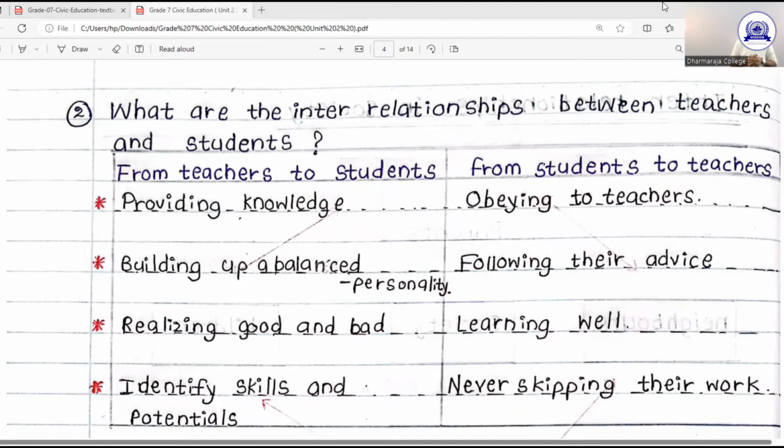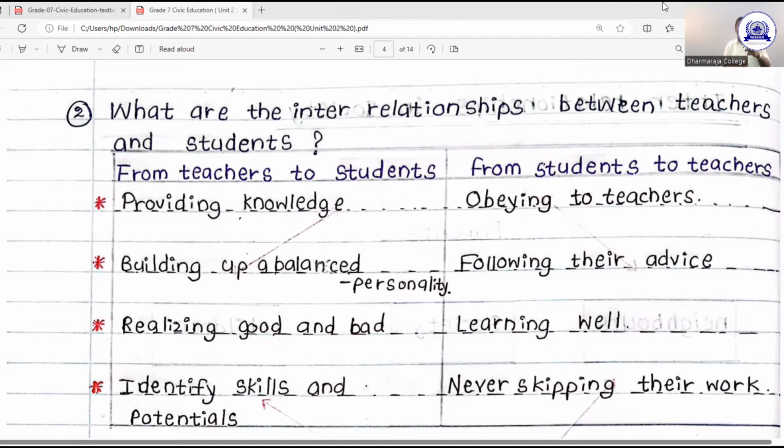The teachers' responsibilities and duties. They must provide proper knowledge to the children, students. They must look after them. The teachers must guide the children and students properly. They must not mislead them. Understand? They always build a balanced personality in the student. Understand, my dear? As well as they must help the students realize good and bad.